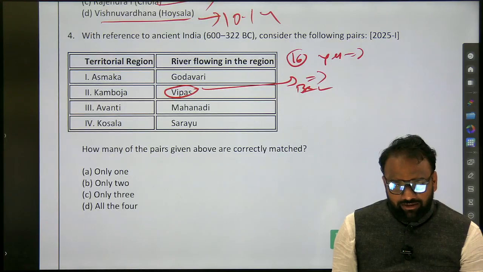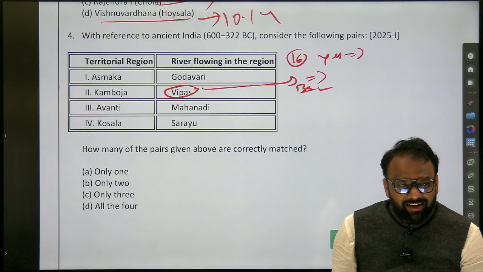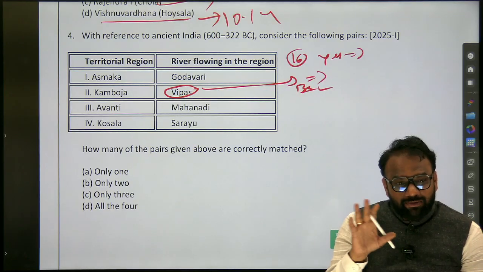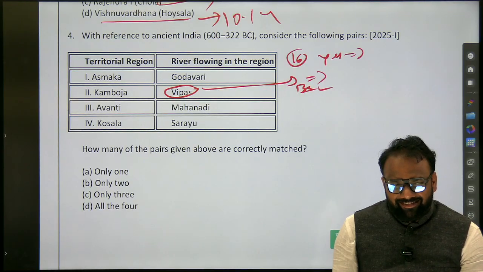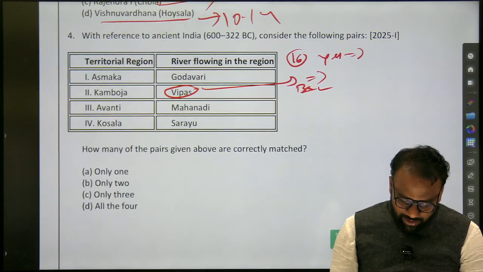Westernmost is Gandhara. Right. Next, find out which was the largest Mahajanapada. Magadha.